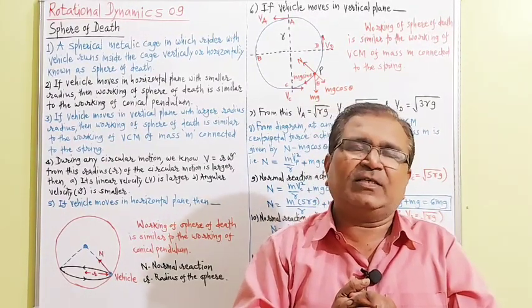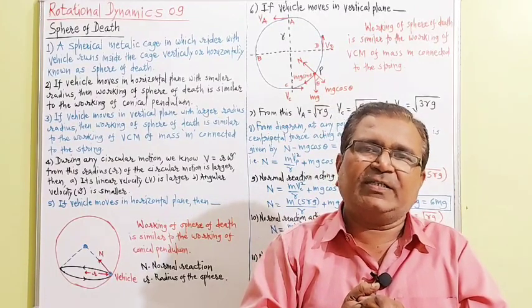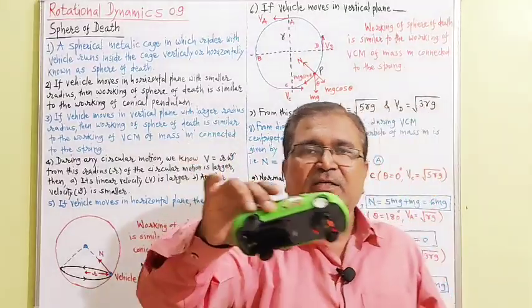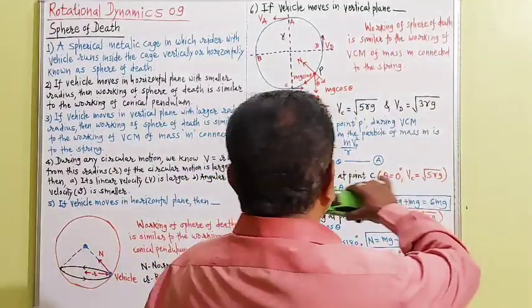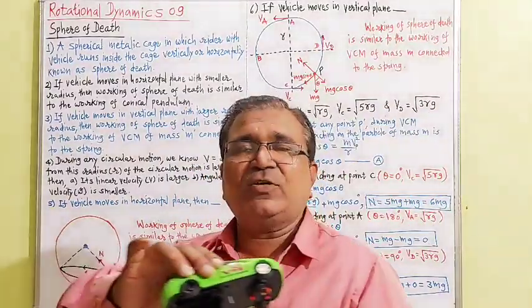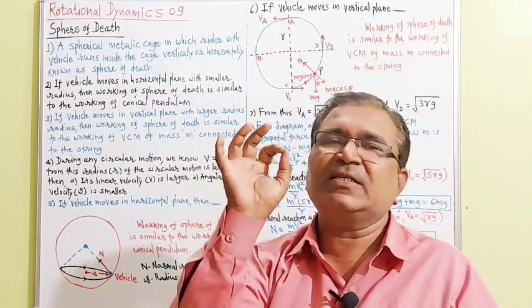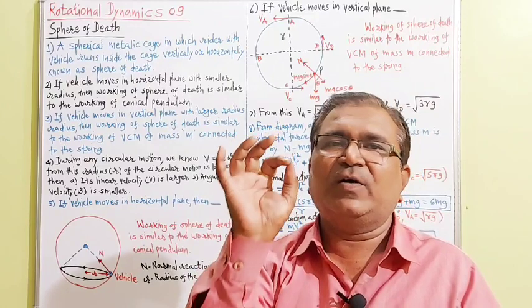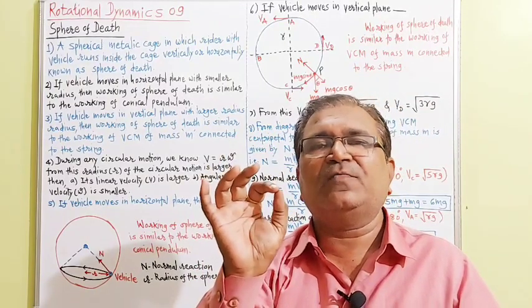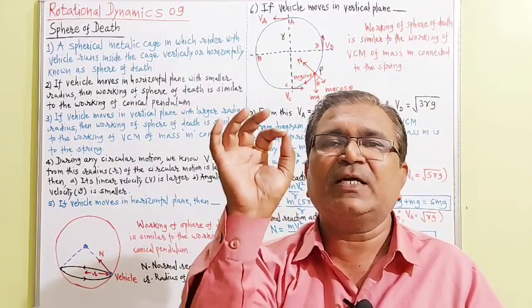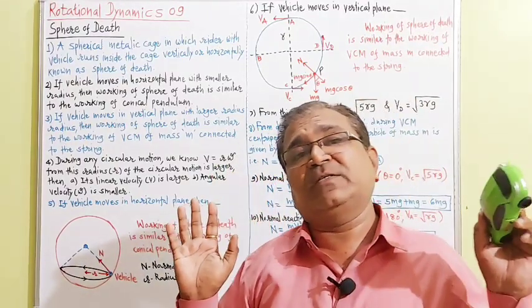So when the vehicle is moving in a horizontal plane with a smaller radius inside the metallic cage, then the working of the sphere of death is similar to the working of a conical pendulum. Most important thing.